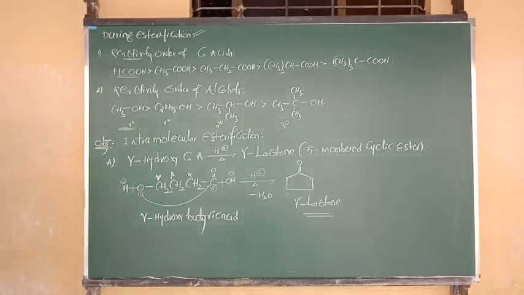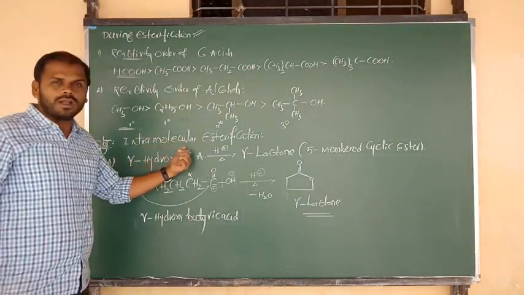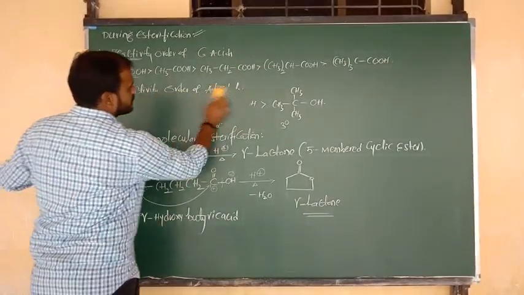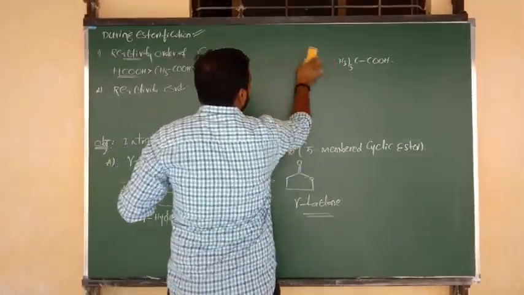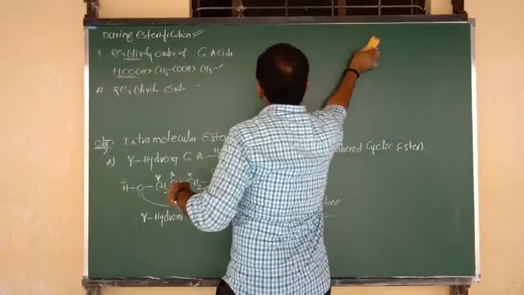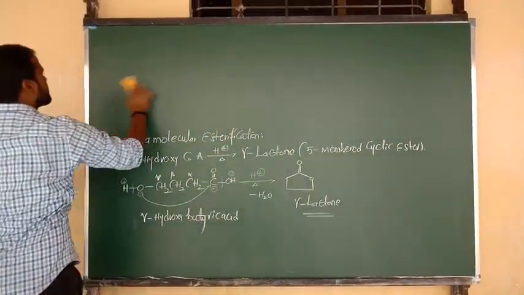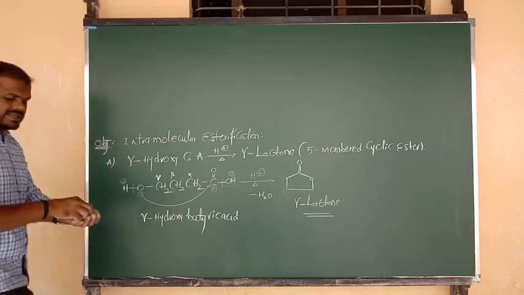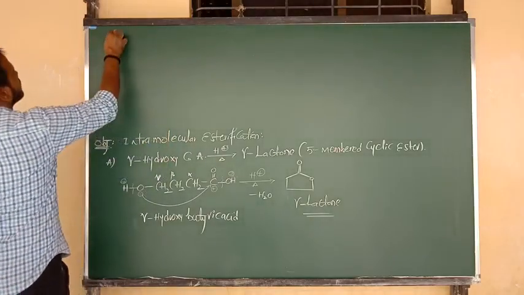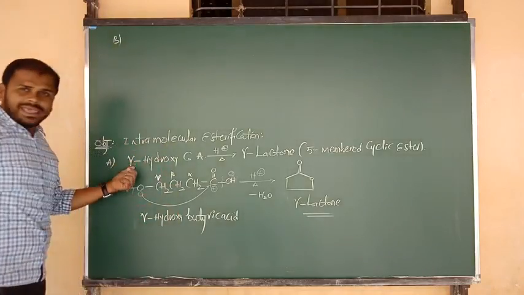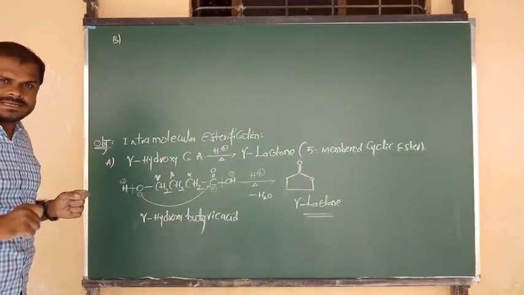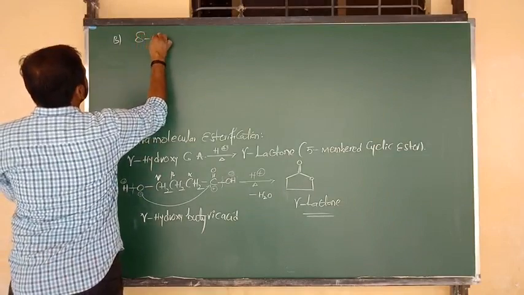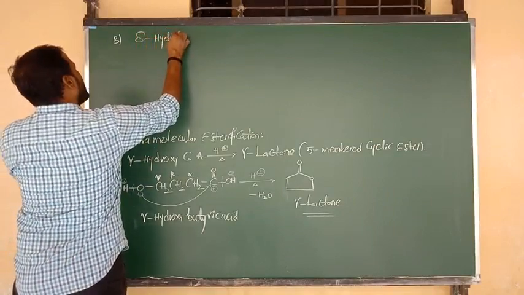Now I am going to show you the type 2 condition which shows intramolecular esterification. Condition 1 is gamma hydroxy carboxylic acids. Condition 2 is delta hydroxy carboxylic acids.